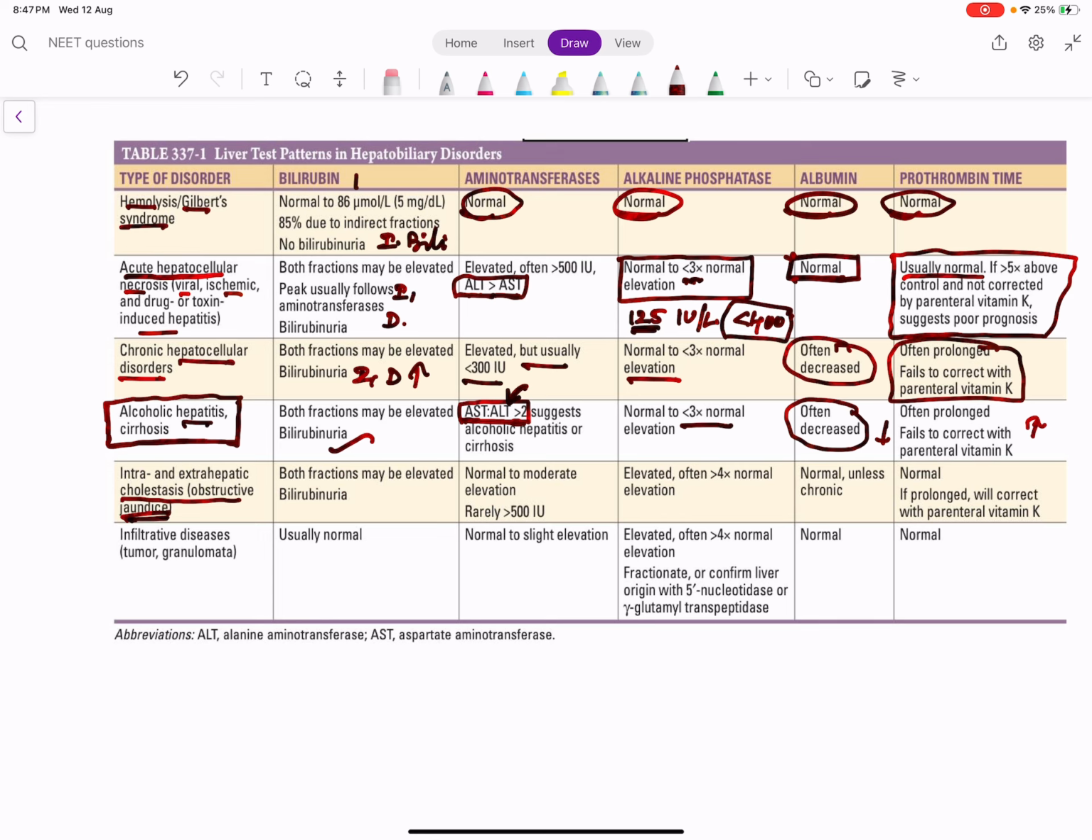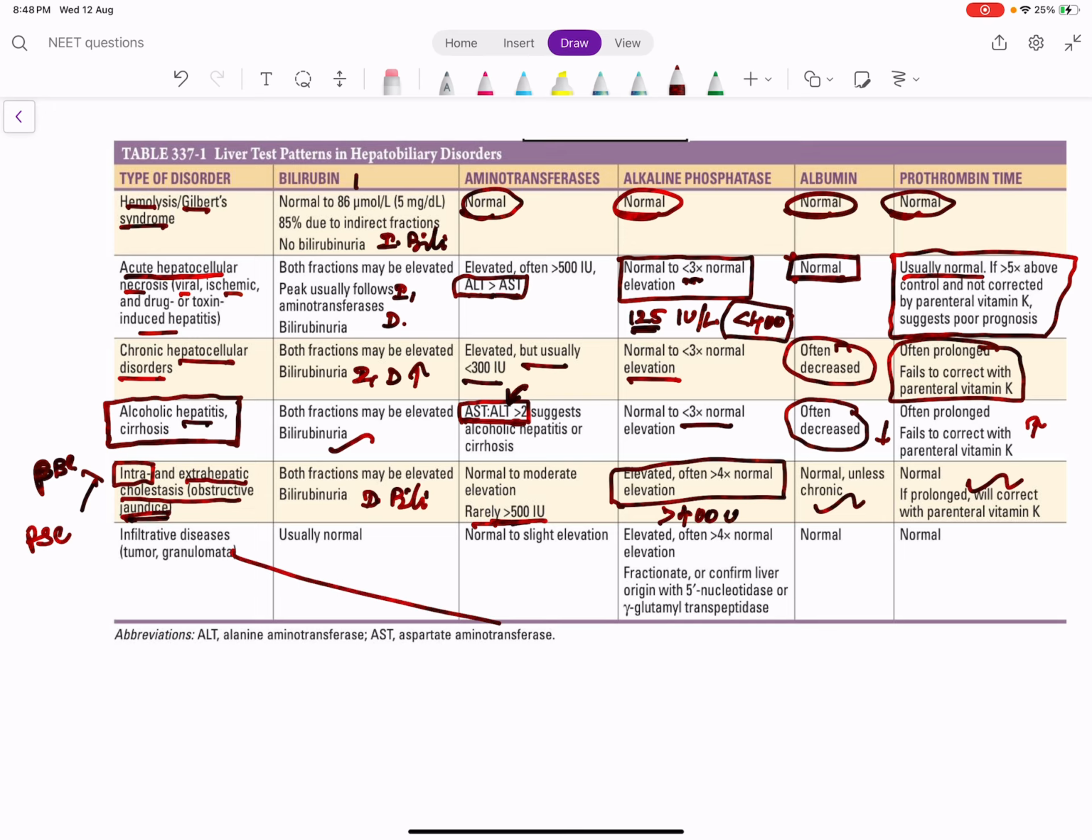One, surgical cause. Surgical cause is called extrahepatic cholestasis. And the other 2 diseases, primary biliary cirrhosis and primary sclerosing cholangitis, are called intrahepatic cholestasis. Here direct bilirubin is predominantly elevated. AST, ALT usually normal or a mild elevation, but ALP is more. ALP is more than 400 or more than 3 times the upper limit of normal. Albumin is normal. PT is normal because they are not hepatocellular disorders, right? Last we'll skip.